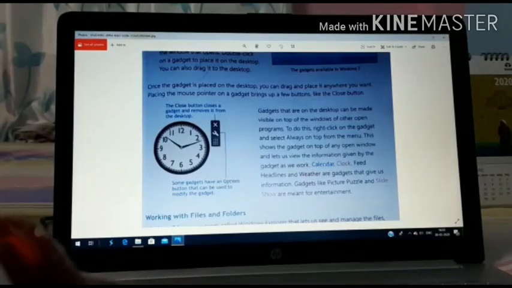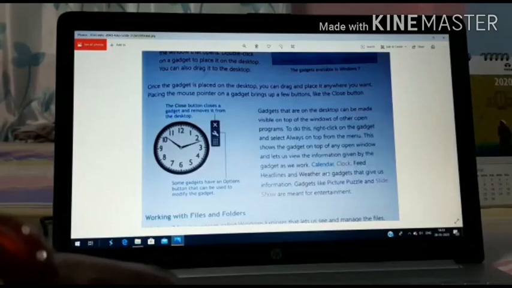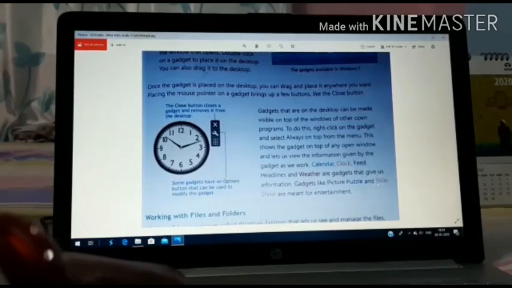It lets us view the information given by the gadget as we work. Calendar, clock, feed headlines, and weather are gadgets that give us information. Gadgets like pictures, puzzle, and slideshow are meant for entertainment.